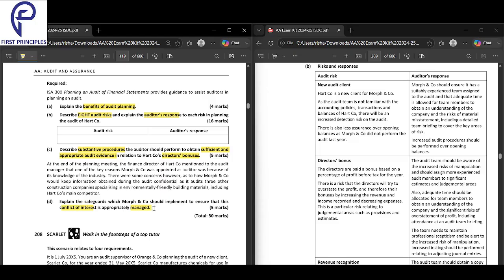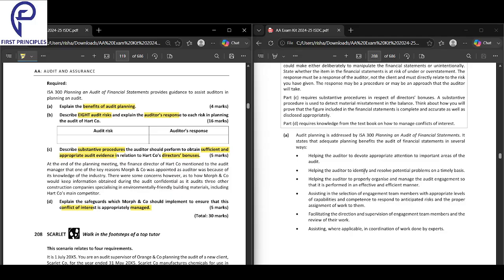And finally, explain the safeguards which should be implemented to ensure that the conflict of interest is appropriately managed. Multiple questions are there. No worries. One by one, we will solve all the questions. So first, we'll look into the audit planning question. How is planning useful? Let's look into that first.